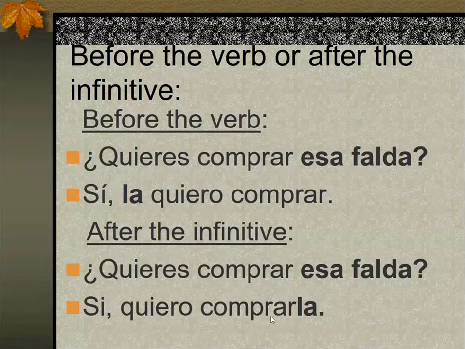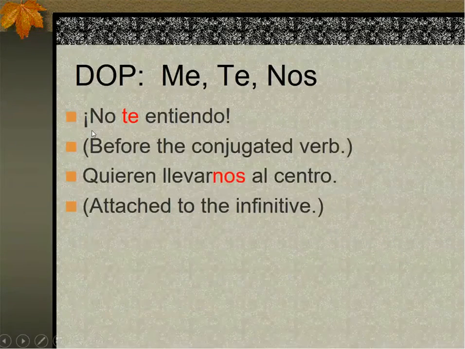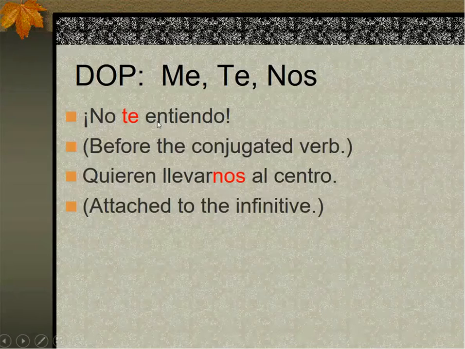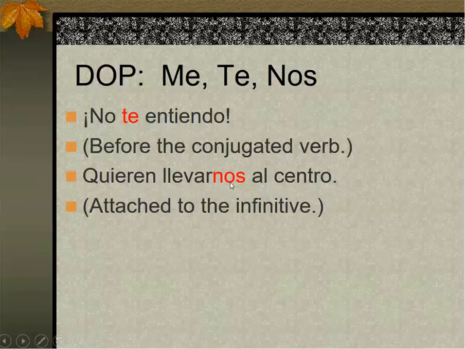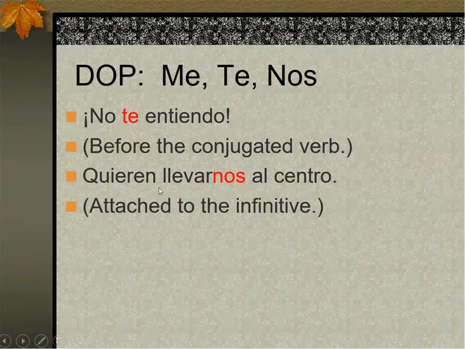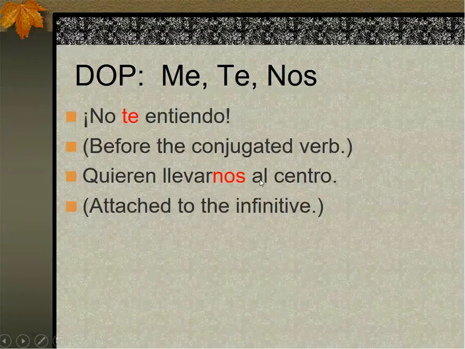Both ways are correct and very much used, but just to avoid confusion, this is the form that we are going to use the most before the conjugated verb, because then you keep just one rule in your mind. For now, at least for now. Let's see some more examples. No te entiendo. I don't understand you. So understand is conjugated, you place before the verb. Or I can say, quieren llevarnos. This verb is in the infinitive form since I have 2 verbs. So I just decided to attach it to the verb in the infinitive form. But I could have said, nos quieren llevar al centro.